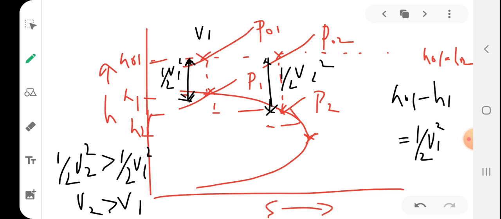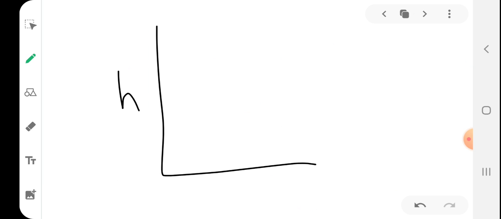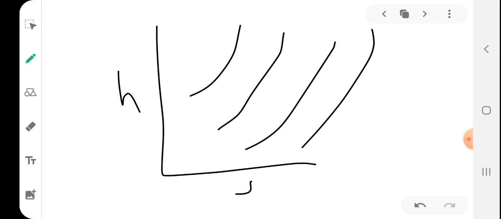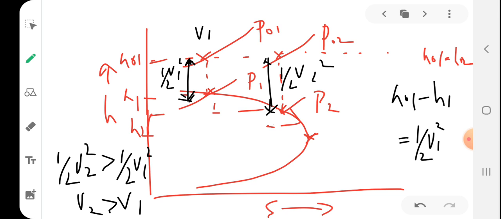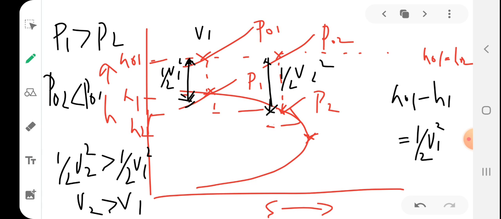So students, in an HS diagram, pressure lines will be like this. So the topmost pressure will be having a higher value. So pressure increases towards this direction. So students, what will be this pressure? P1 will be greater than P2. Means downstream pressure is decreasing. P2 is less than P1. Similarly, P02 is less than P01. So students, due to